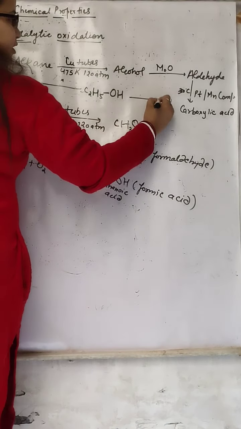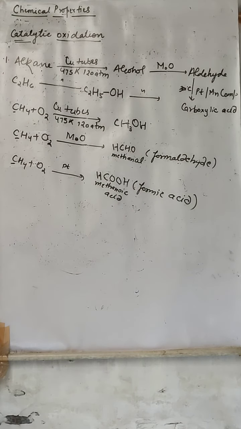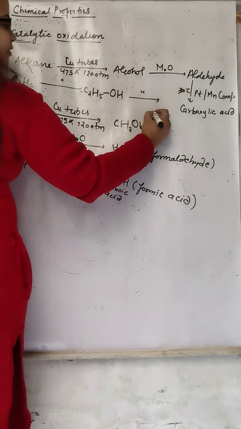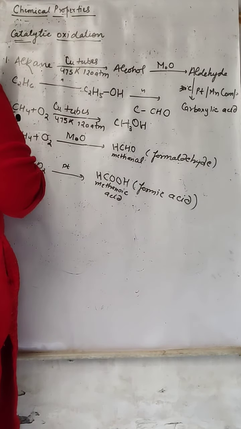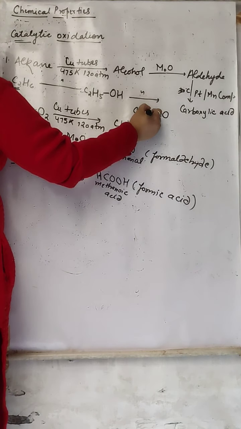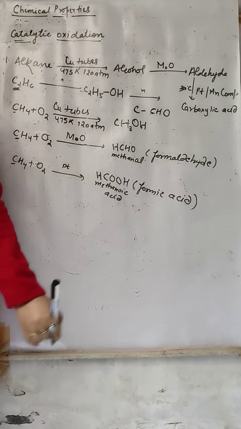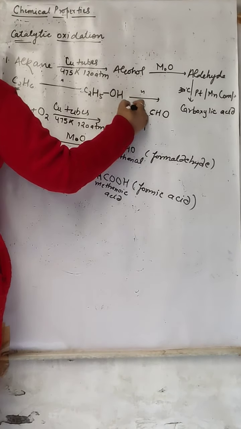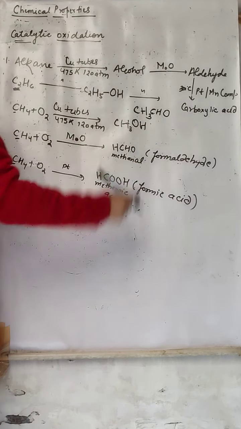Now ethane in the presence of MoO, molybdenum oxide, forms aldehyde. So an aldehyde of 2 carbon. Aldehyde itself has 1 carbon, CHO. Now 1 carbon more it requires, right? 2 carbon are here, so 2 carbon should be there. 1 carbon it already has, 1 carbon we have given. Now this carbon will be satisfied by hydrogen. So how many hydrogen are needed here? 1, 2, 3. So here CH3CHO.